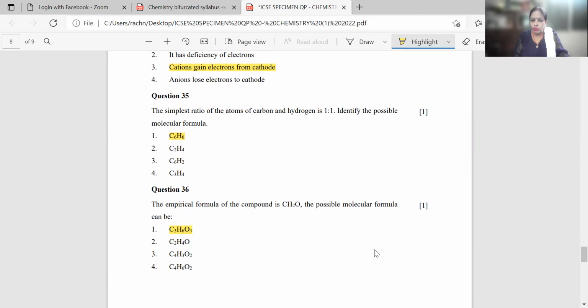If N is equal to 1 and I multiply CH2O by 1, it will give the same. So none of the options are matching. If I take N equal to 2, it will be C2H4O2. Again, nothing is matching. If I take 3, it is C3H6O3. So option number 1 is the correct answer.